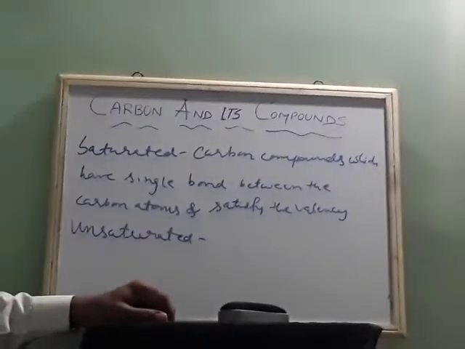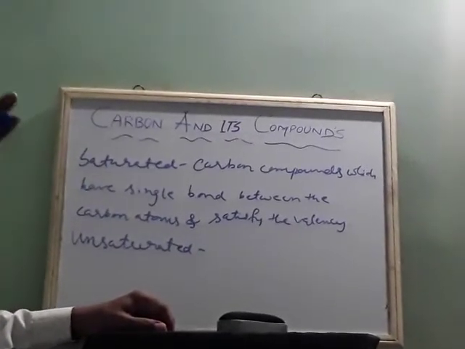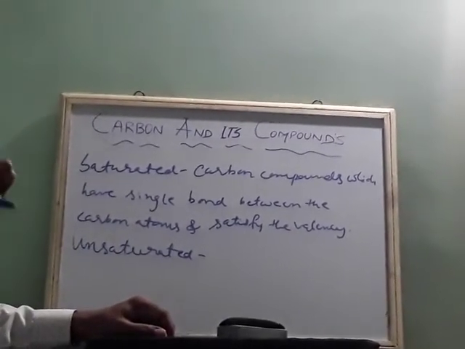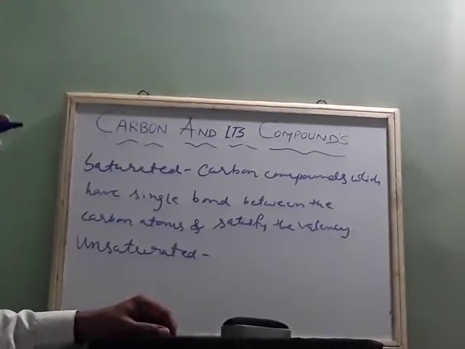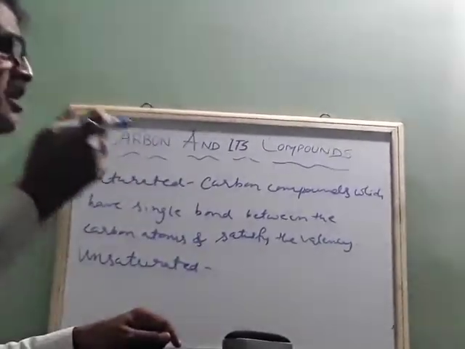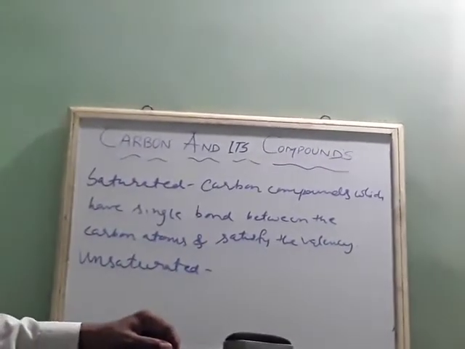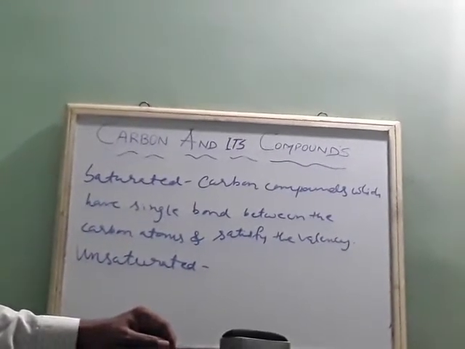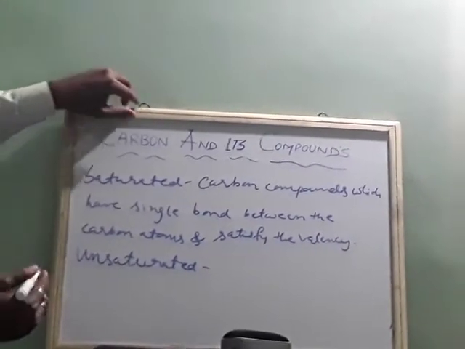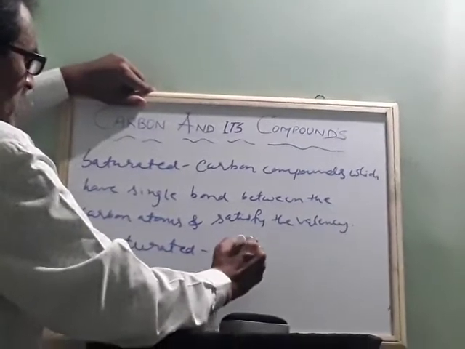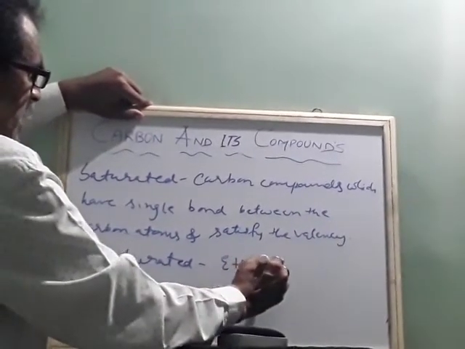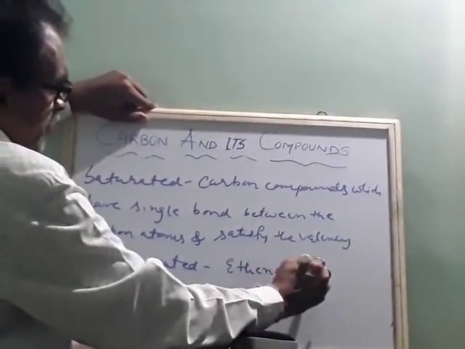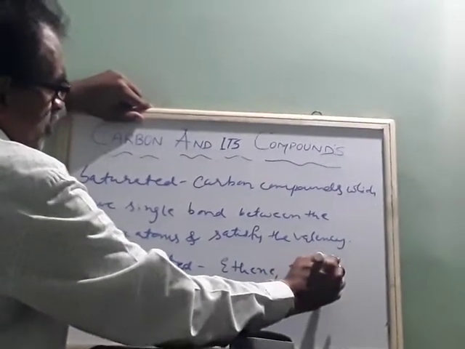If saturated compounds are converted into unsaturated ones, they are highly reactive, and they are formed by double or triple bonds. I will give an example: ethene and ethyne. We will solve it, then we will come to know.